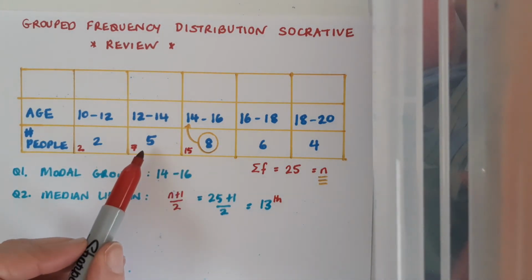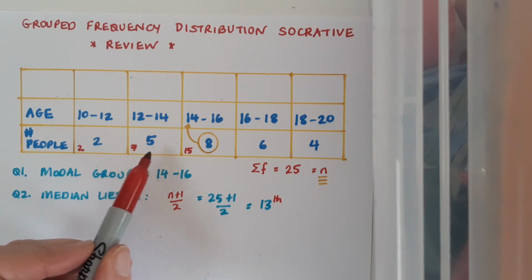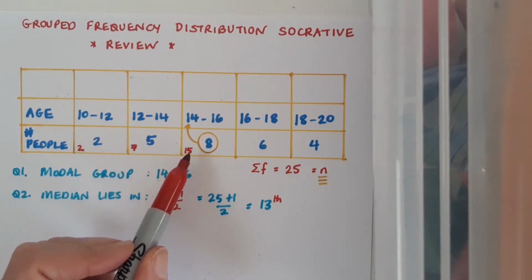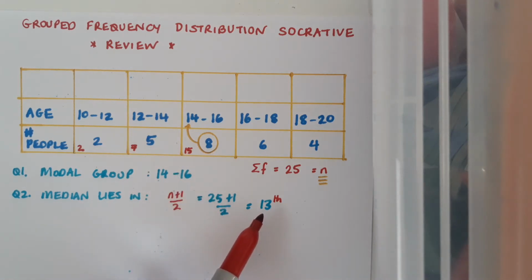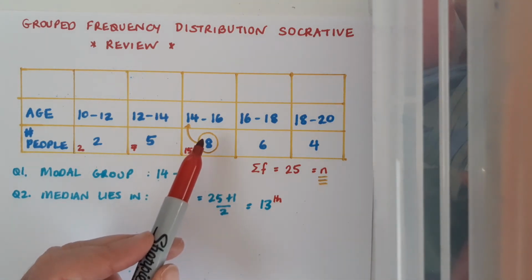Well, if the previous interval brings you up as far as the 7th piece of data, that means the 8th, 9th, 10th, 11th, 12th, 13th, 14th, 15th must be in here. So that piece of data that I'm looking for, the 13th piece of data, is in this interval 14 to 16.